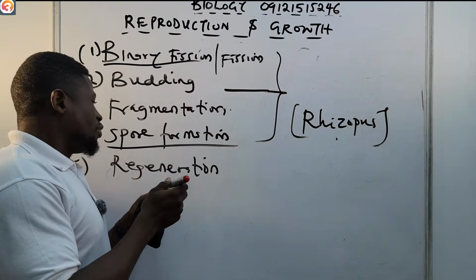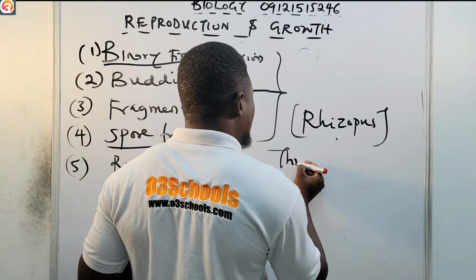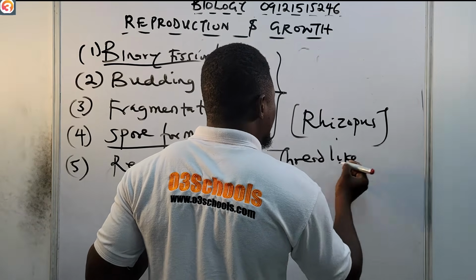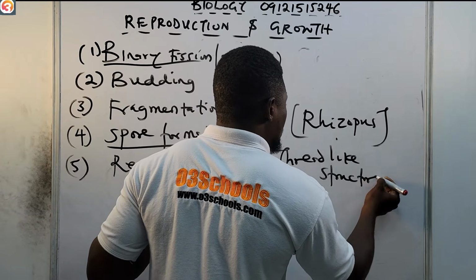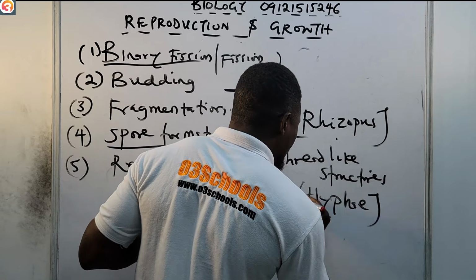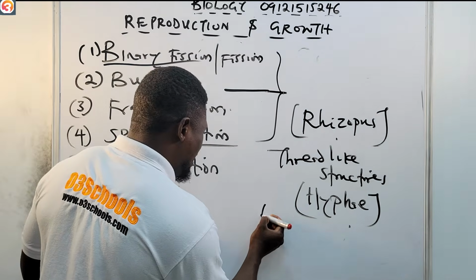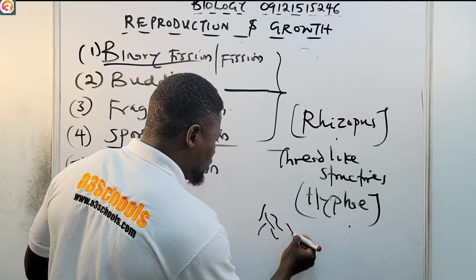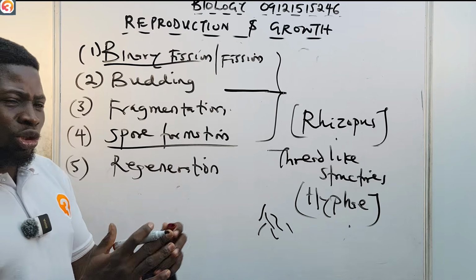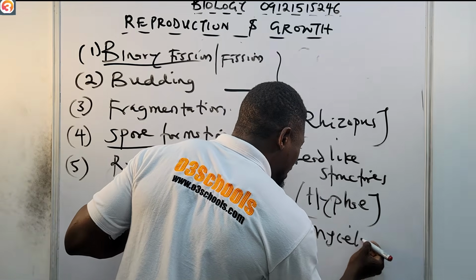Rhizopus. In spore formation, we see thread-like structures known as hyphae. When these thread-like structures come together, they form what we call mycelium.